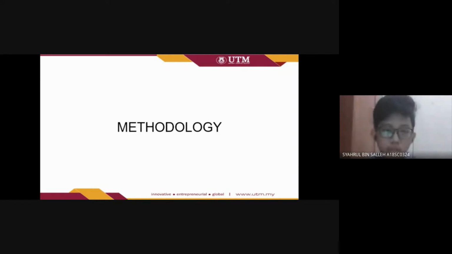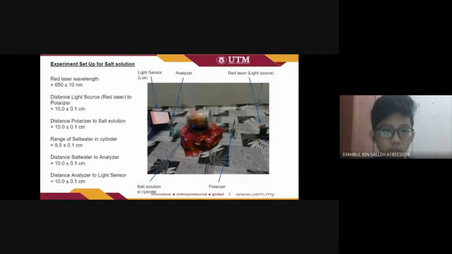Next, I will talk about the methodology of this experiment. This is our setup for the salt solution, where we use a red laser, a cylinder, a polarizer, an analyzer, and our phone as a sensor. The red laser wavelength is 650 nanometers.